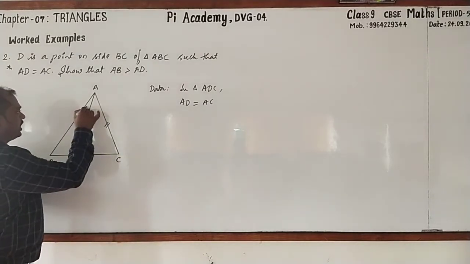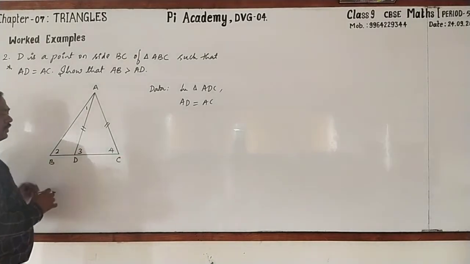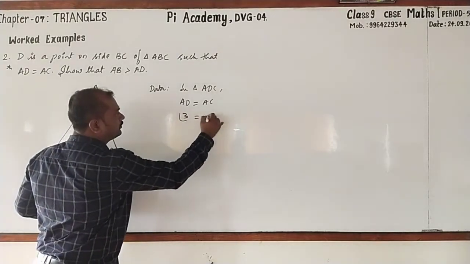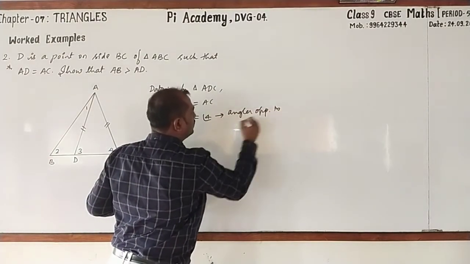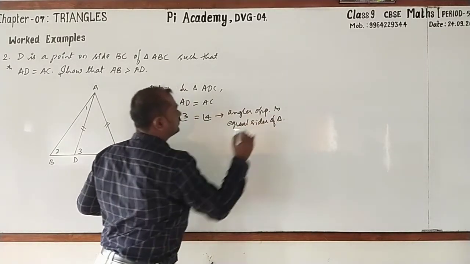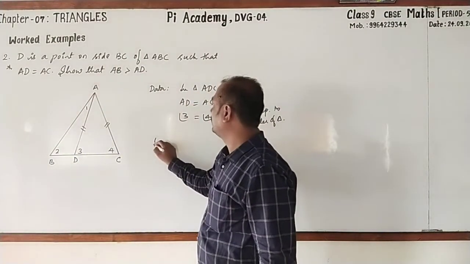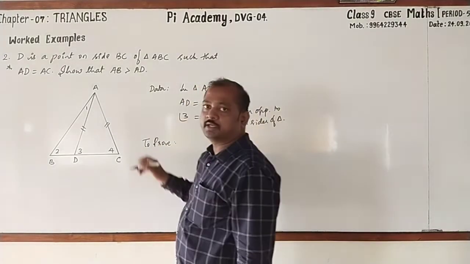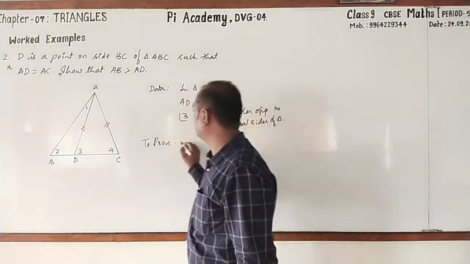So, this is angle 1, this is angle 2, this is angle 3, this is 4. Followed. Now, angle 3 equal to angle 4. The reason is angles opposite to equal sides of a triangle. Understood? Okay. Now, with this information, we have to prove that AB is greater than AD. AB is greater than this side, AD.